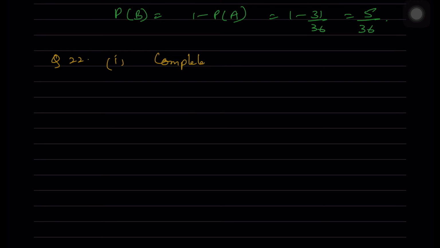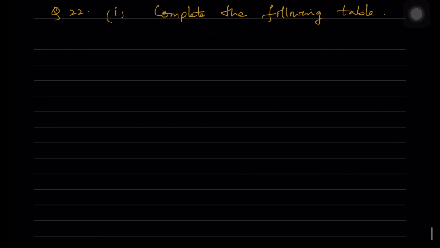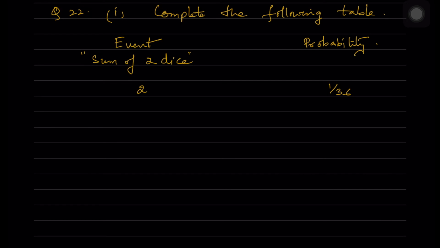Next question, complete the following table. You have here event, sum of two dice and probability. Sum on both the dice is 2.